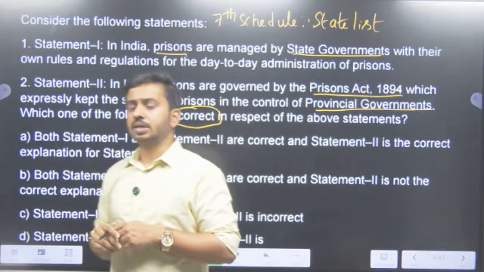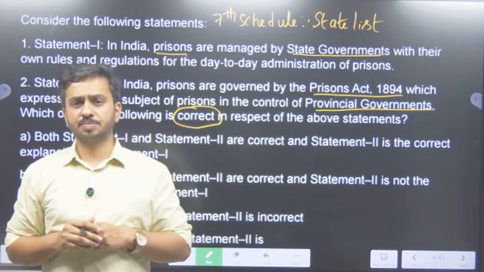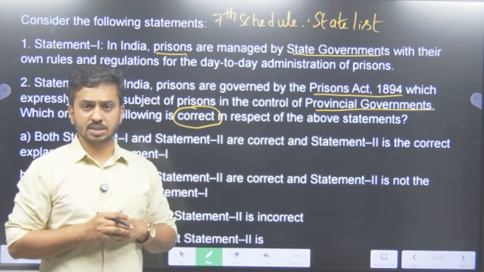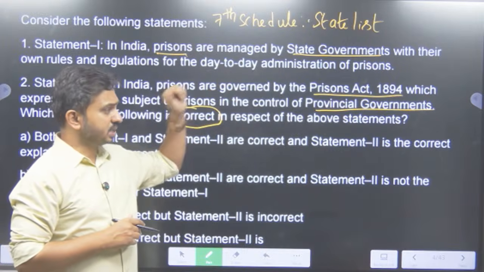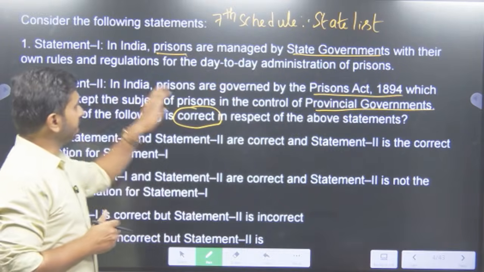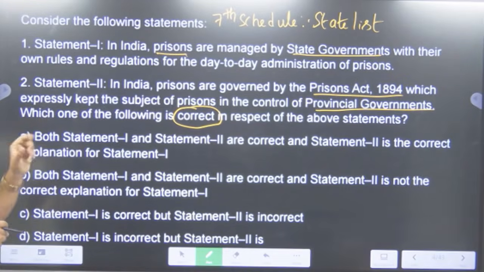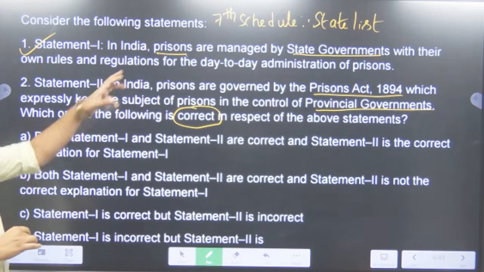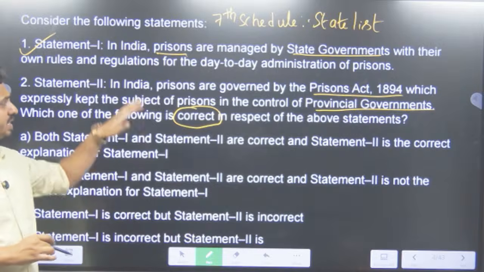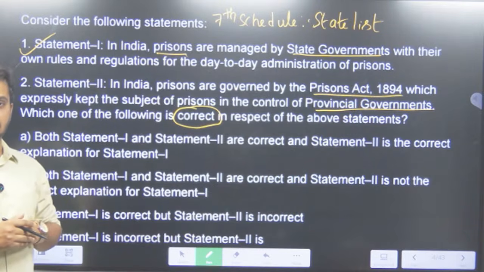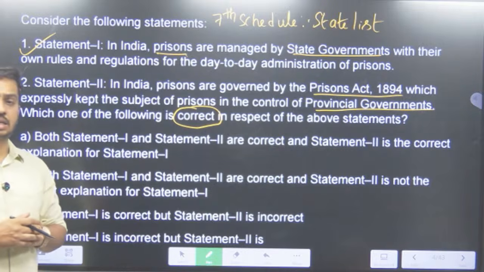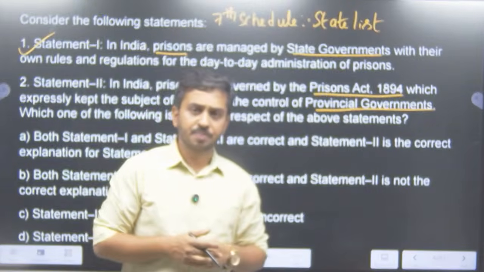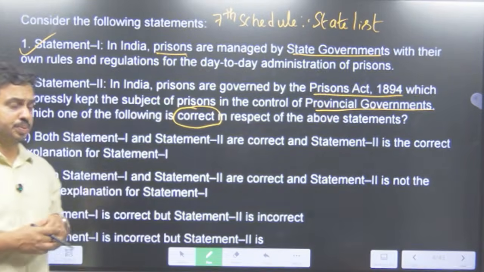And even when you are writing your PCS exams, the provincial civil services exam, there will be a post of DYSP prisons in this. So since they are recruiting for it, we can clearly understand that it comes under the state government and they will look at the day-to-day prison operations. So the first statement is correct. There was news during this time about alleged mismanagement in the prisons, that prisoners are getting a lot of facilities inside the prison that they should not get in general. That is why this question has come in UPSC.